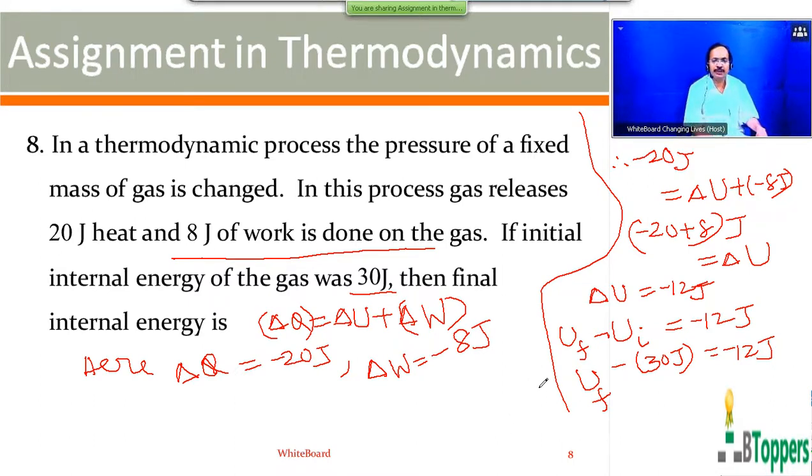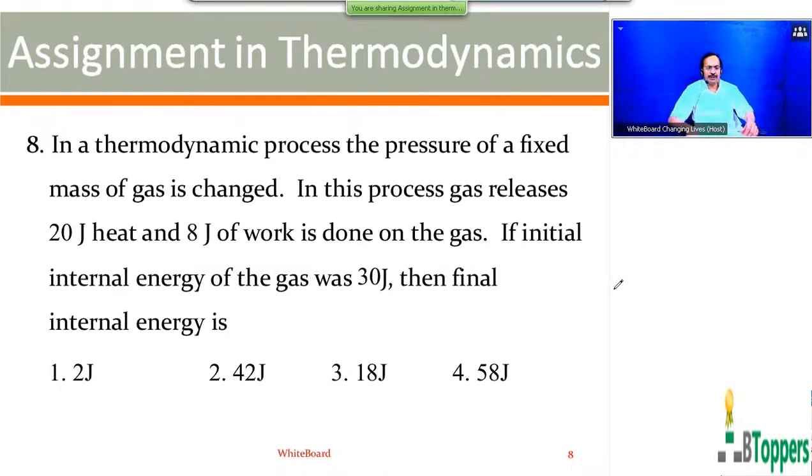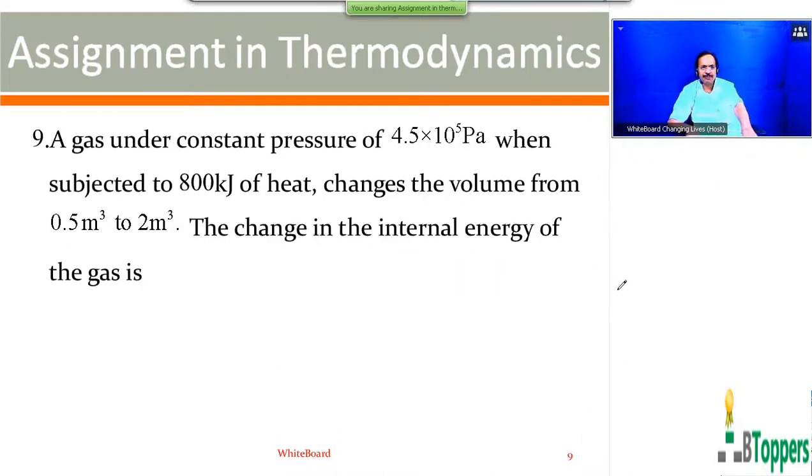If you want to copy the solution of the problem, you can take a pause and copy the solution of the problem. You get internal energy of the gas in the final state as 18 joules. That's the answer. So for question number 8, which I have just discussed, third option will be the answer.